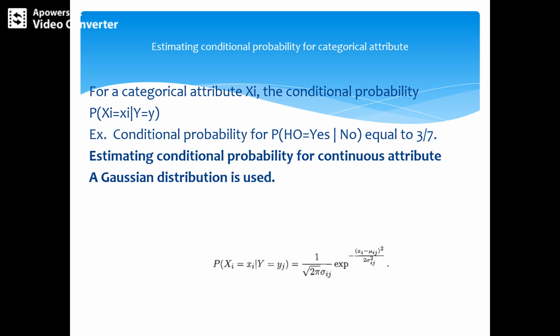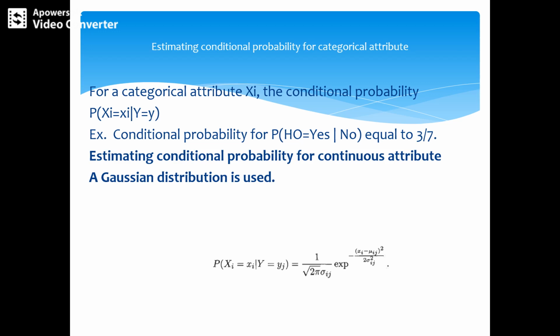Another important part is estimating conditional probability for a continuous attribute, where a Gaussian distribution is used. There are two ways to estimate the class conditional probability for a continuous attribute in a Naive Bayes classifier.